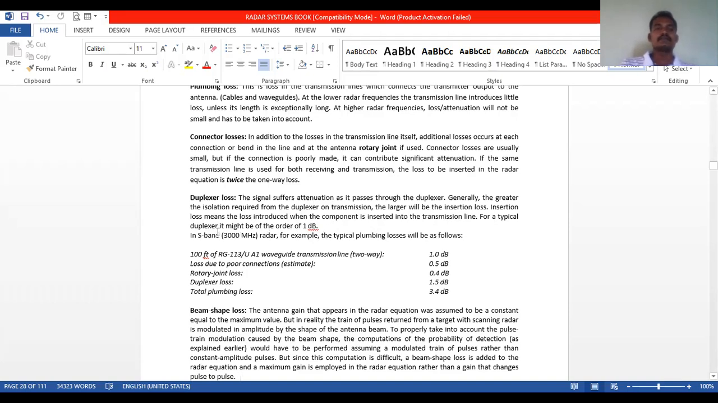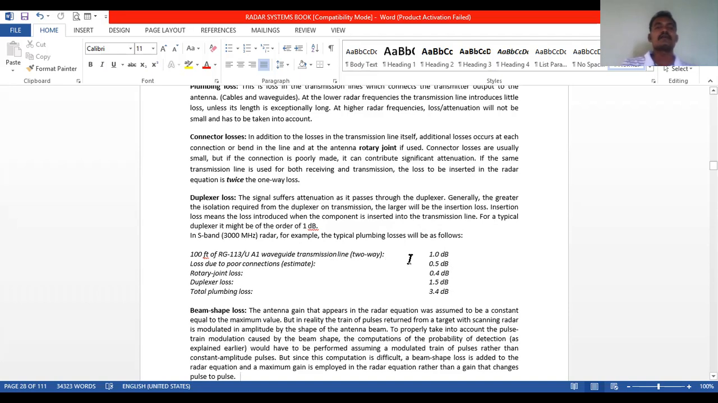In S band, that is the 300 megahertz range frequency band, for S band radar, for example, the typical plumbing losses will be as follows: 100 feet of RG-series waveguide transmission line, two-way transmission line. The duplexer loss will be 1 dB. Loss due to poor connection is 0.5 dB. Rotary joint loss is 0.4 dB. Duplexer loss is 1.5 dB. Total plumbing loss is 3.4 dB.